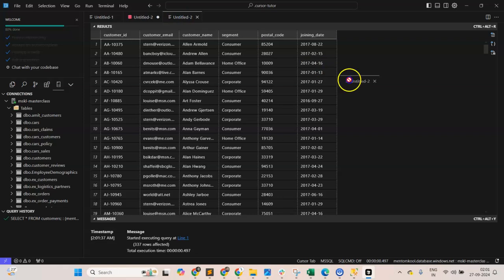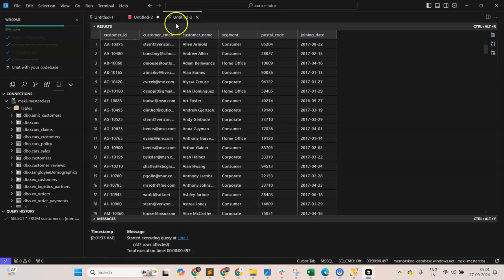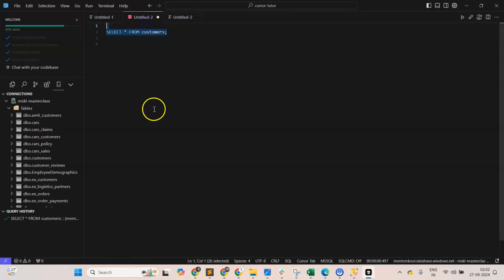Anyways, I'm getting the result, so we'll try to solve that problem. We'll see how we do it. Anyways, so select star from customers. So I'm able to print that, and we'll close it. And then I say okay.